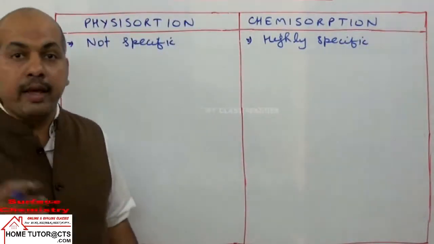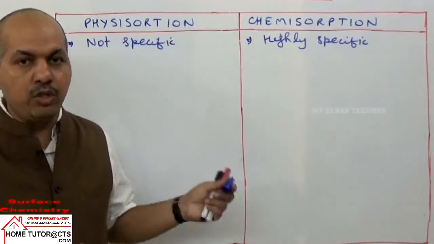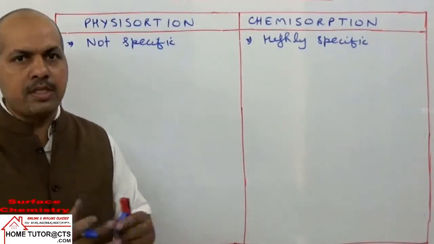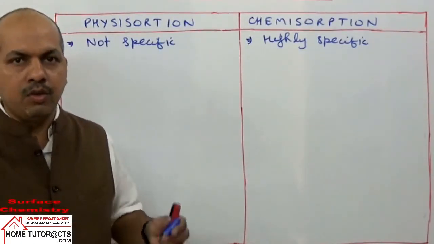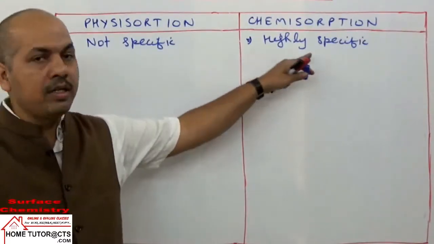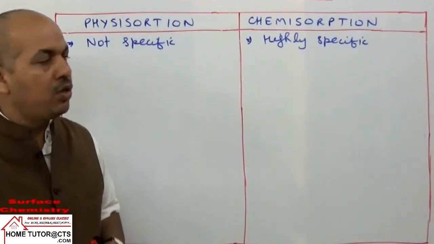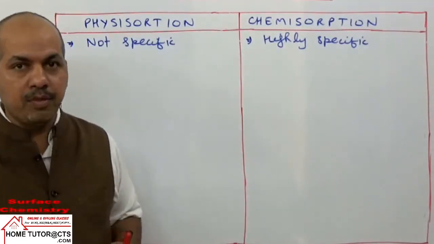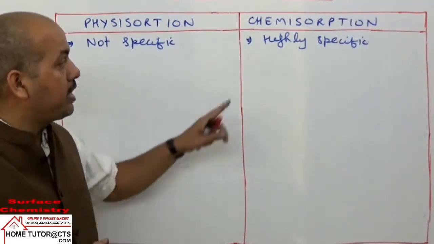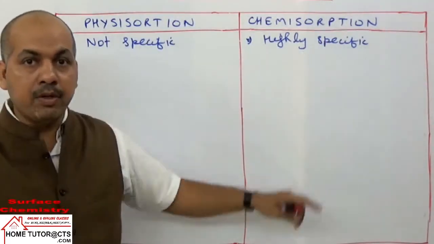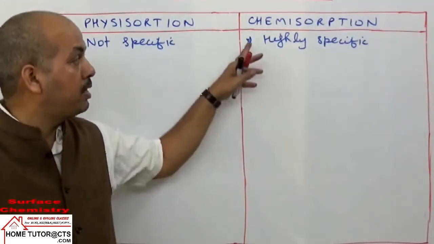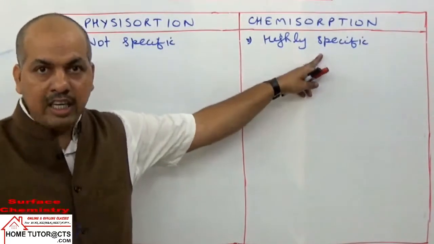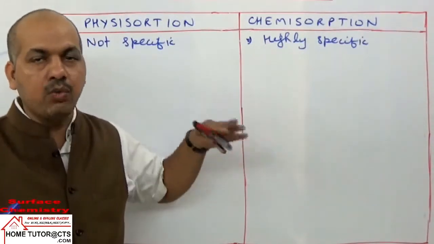Because for the chemical reaction to take place, any two substances cannot always react. For them to react, they should have the proper nature of reactants, or the adsorbent and adsorbate should undergo chemical reaction. That can happen only in some cases. So it is specific in nature. It cannot occur anywhere, but can occur in only some cases.